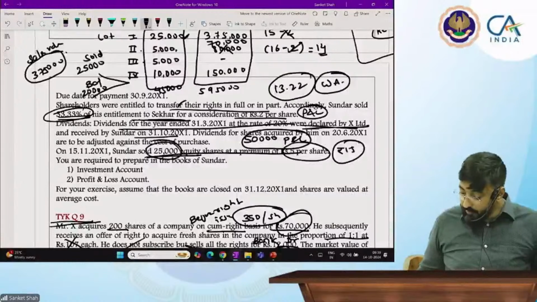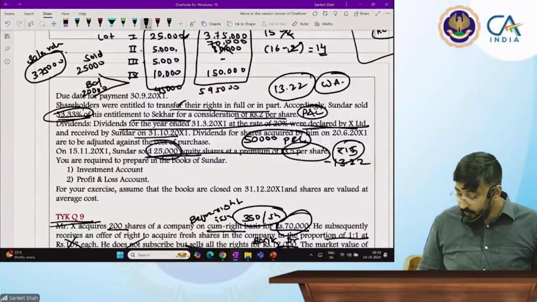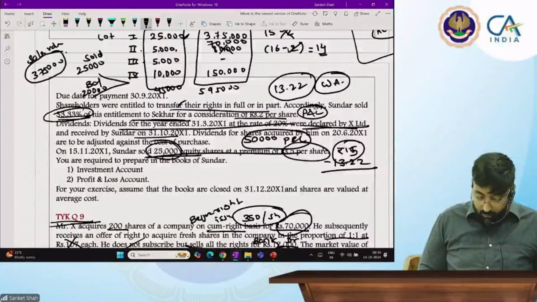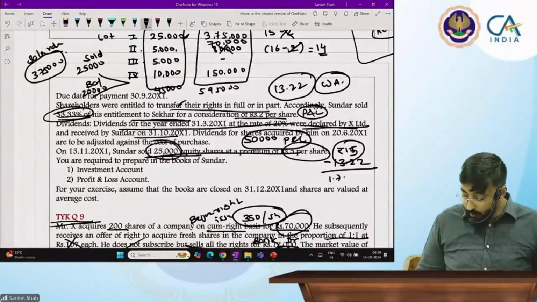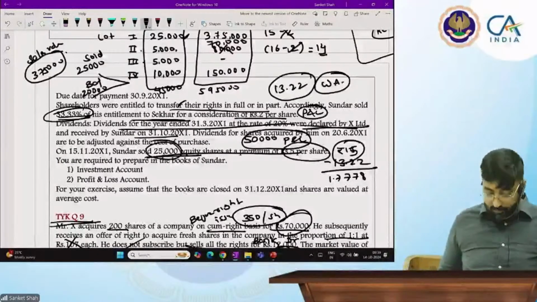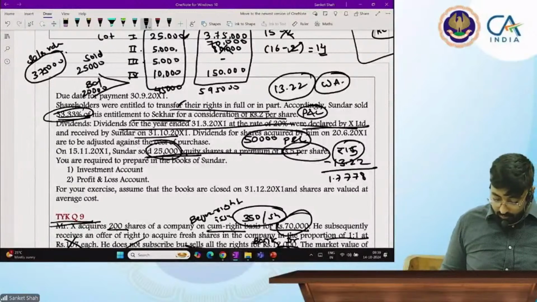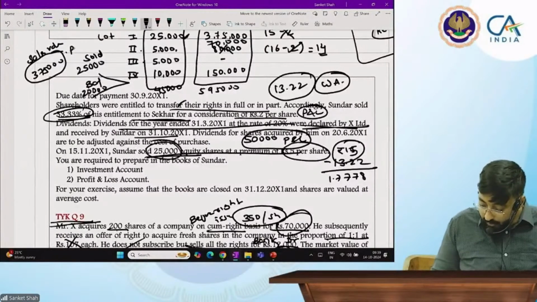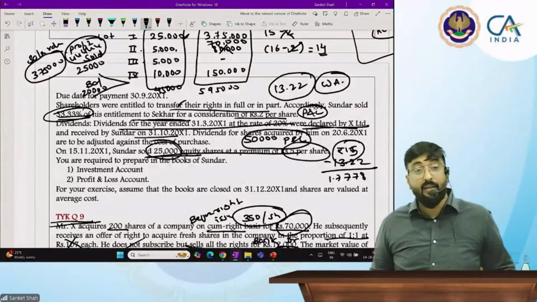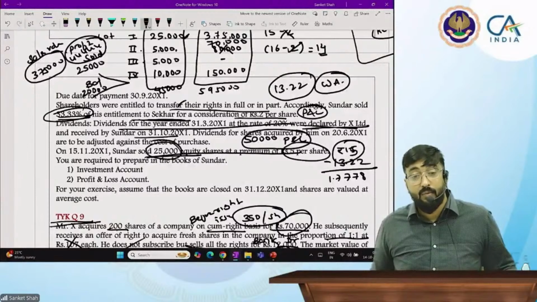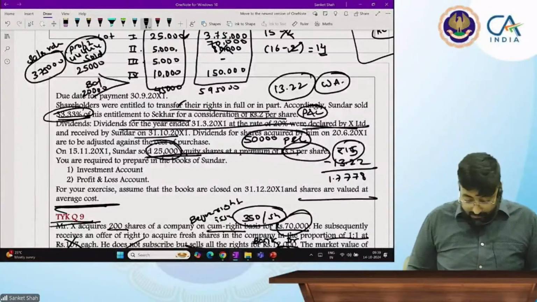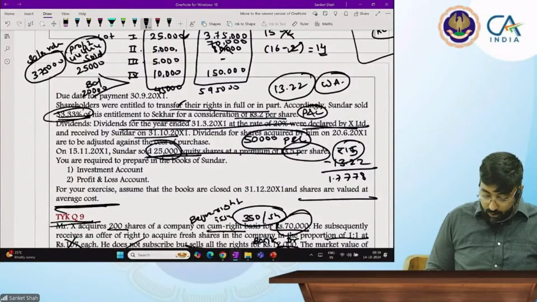And with 15 rupees selling price, what is the cost of one share? 13.2222. So I am in profit of 1.7778 per share; I will take up to 4 digits. So for 25,000 shares, what is the profit? 44,444. And I will record the remaining 20,000 shares at average cost of 13.2222.